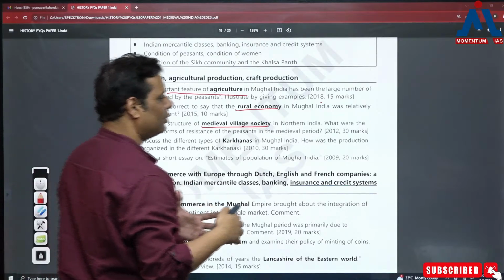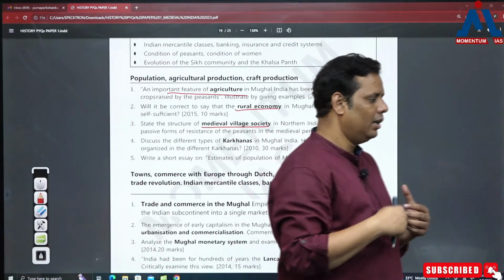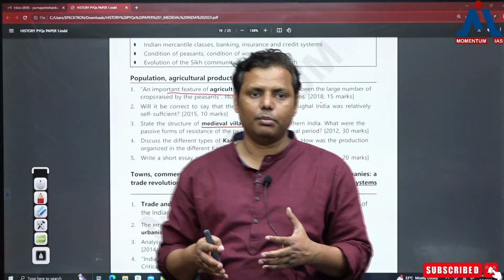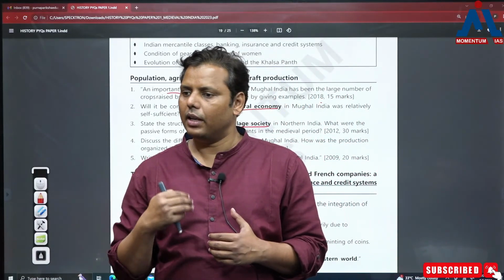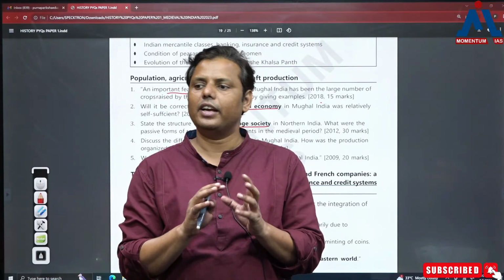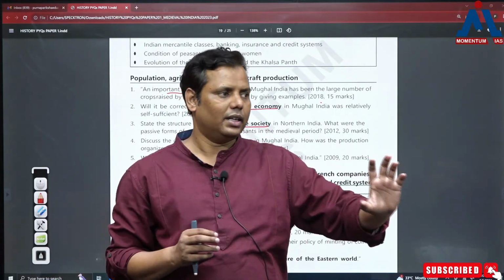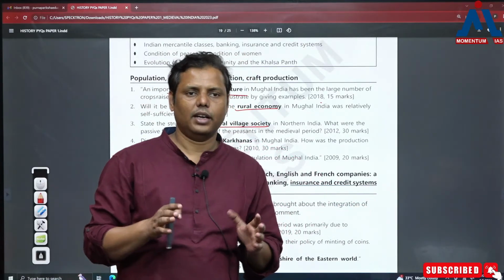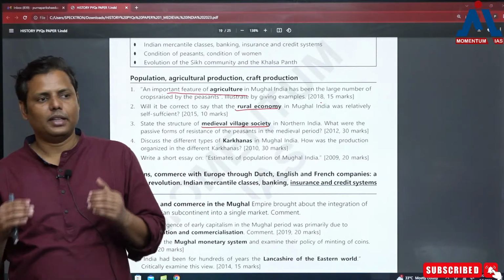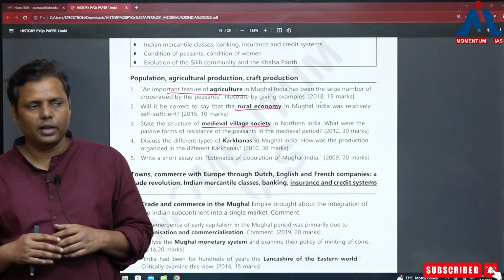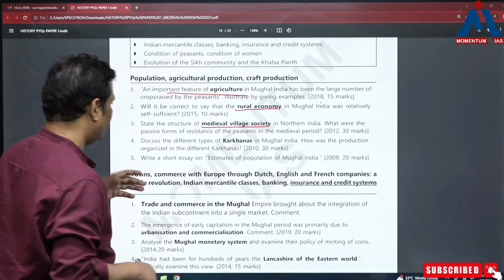Again, whenever it comes to village society, if certain new institutions and new systems are coming, it is even having an impact over the society. Now, the society is also taking a new shape. Like the class, basically, if I need to give one example, the intermediary section was already present in India, but it somehow became very powerful during this Mughal period. So that's how these kinds of topics are becoming very important.